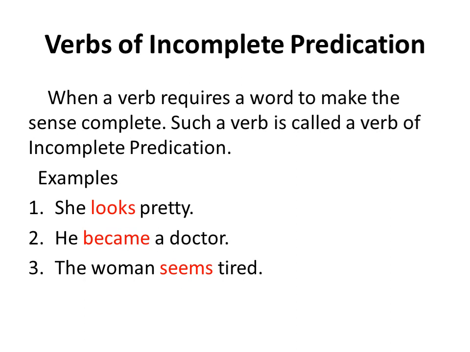There are few more verbs that are used as verbs of incomplete predication like looks, became, feel. So looks, became and seems are verbs of incomplete predication, and the words that are required to make the complete sense as pretty, doctor and tired, they are said complement. Complement of the predicate.